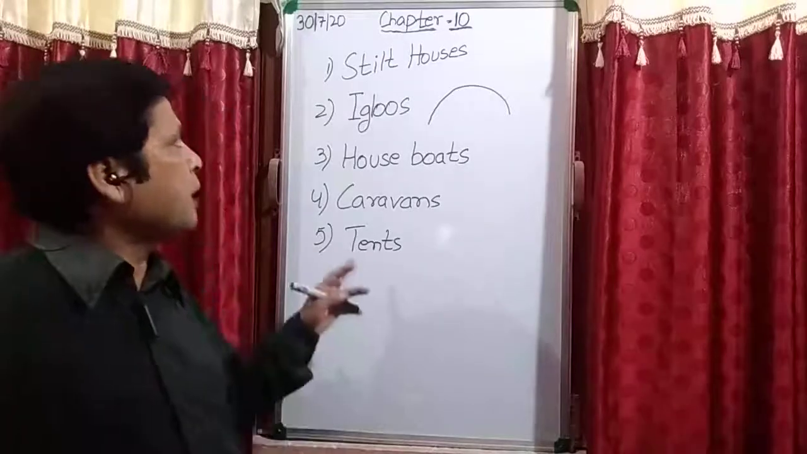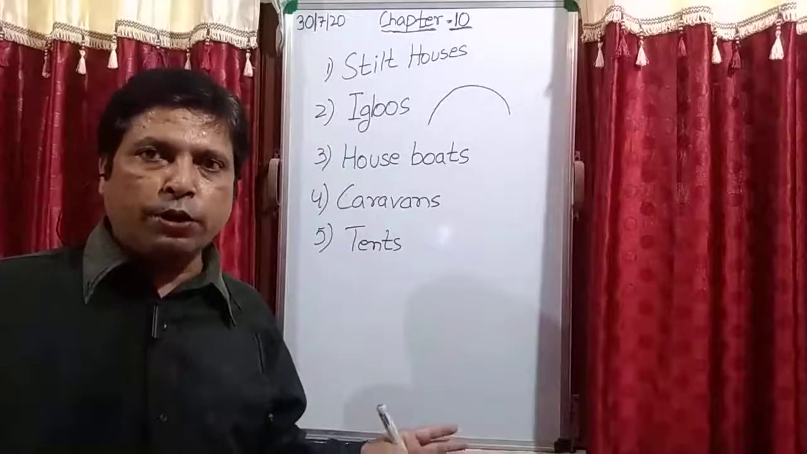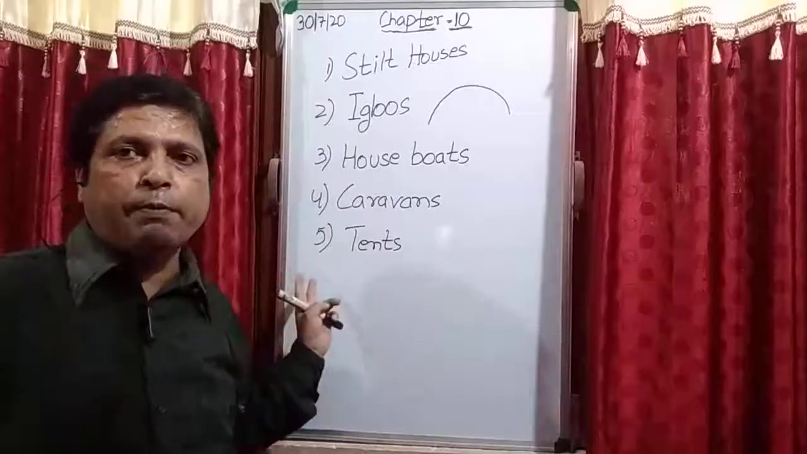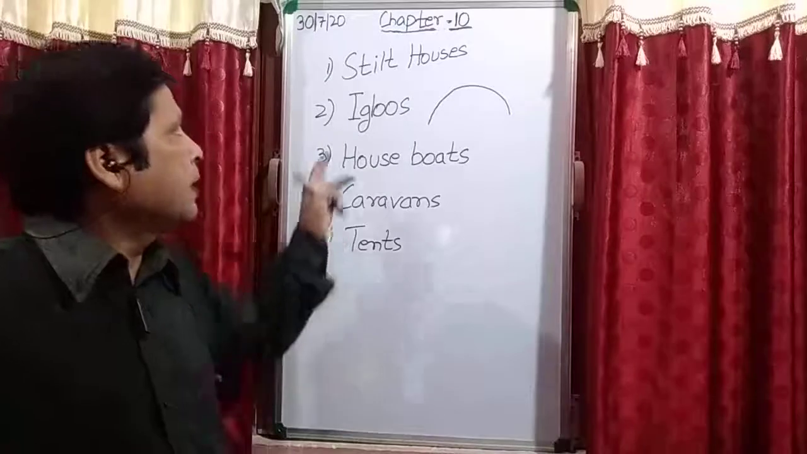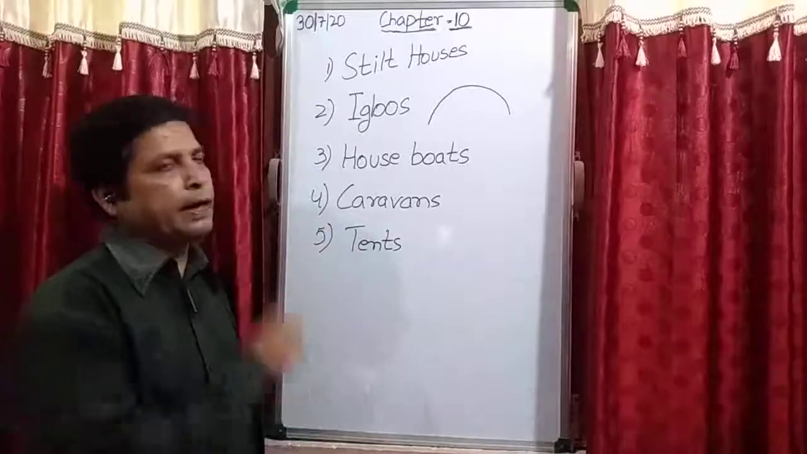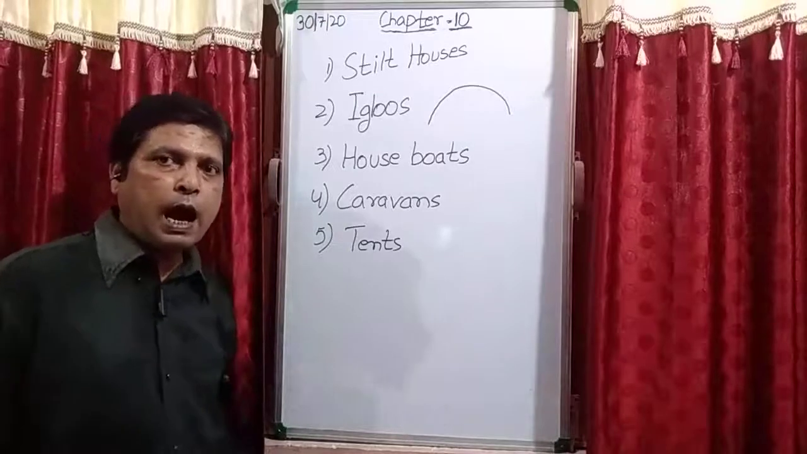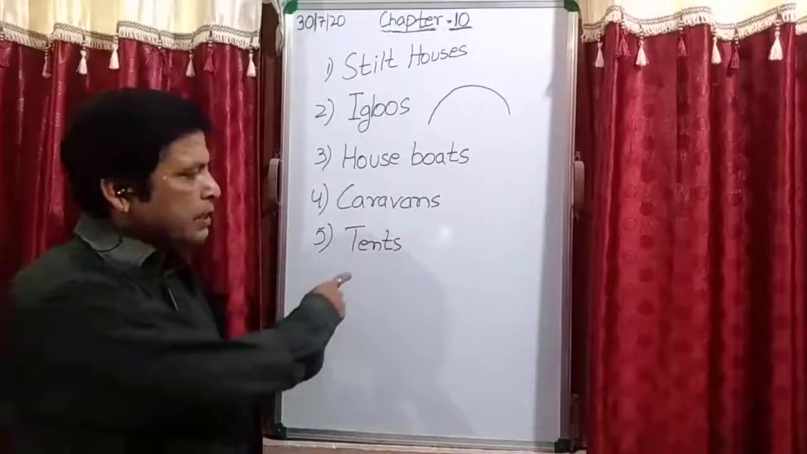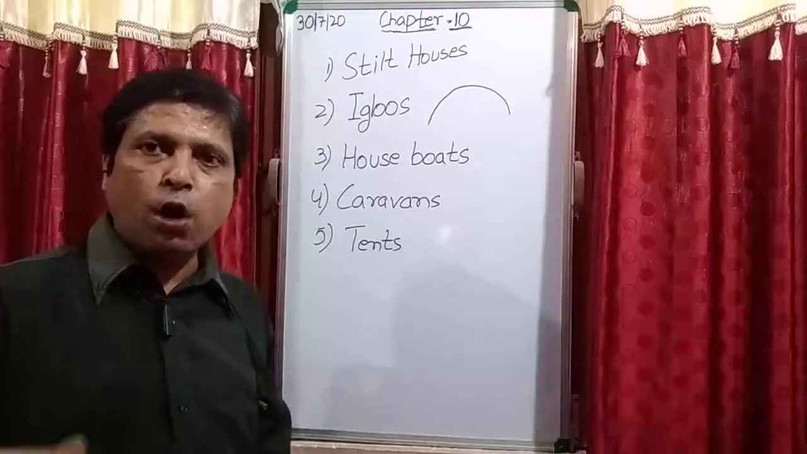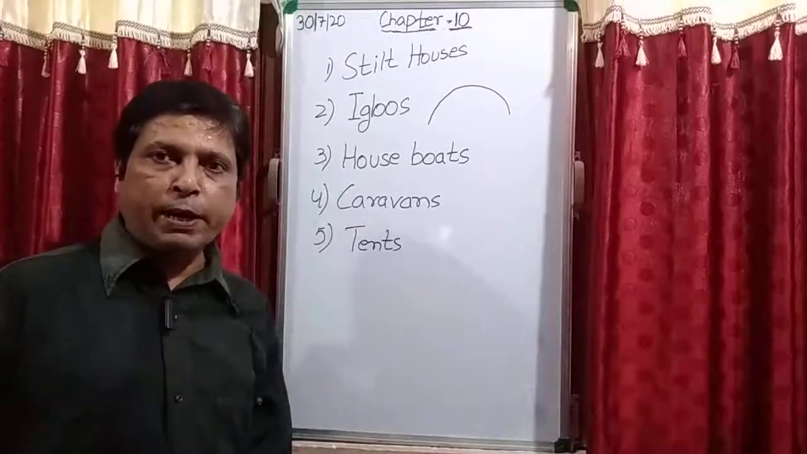So up to these types of houses, I have explained to you in very detail in the previous video. Here I have just done a recapitulation of what we have studied in our previous videos. That is stilt house, igloos, houseboat, caravans and tent. Now see student, when we are discussing the houses, these tents are also easy to move. You can move your tent from one place to another. Is it clear?